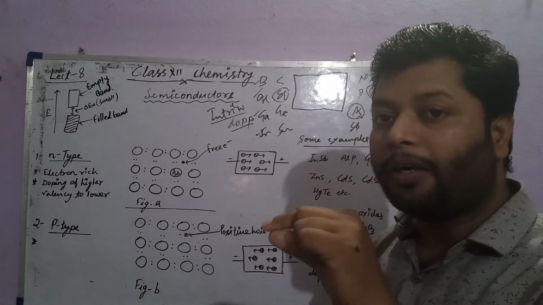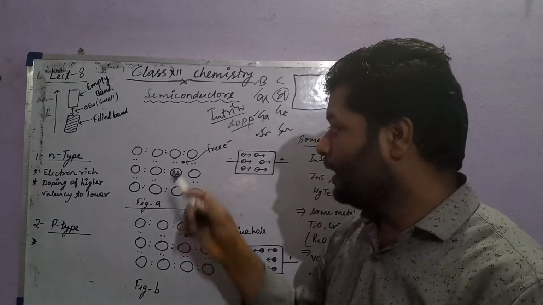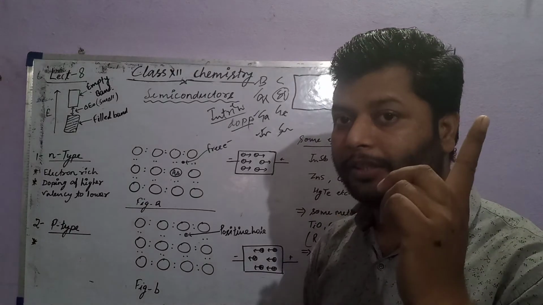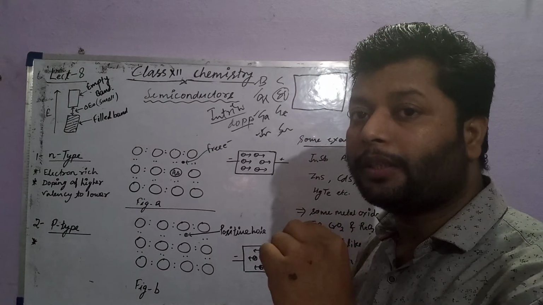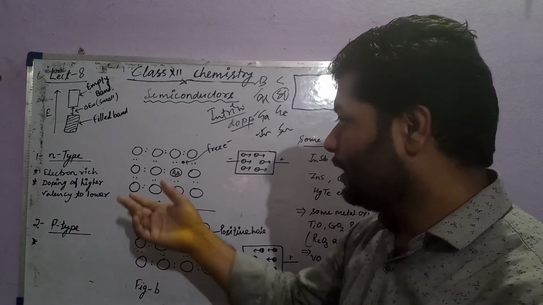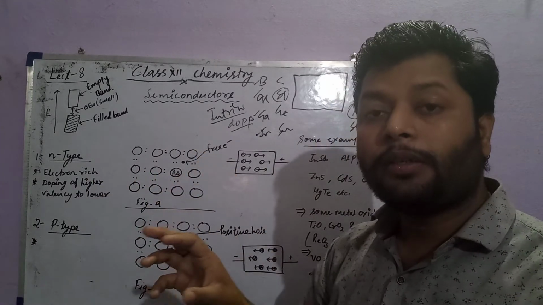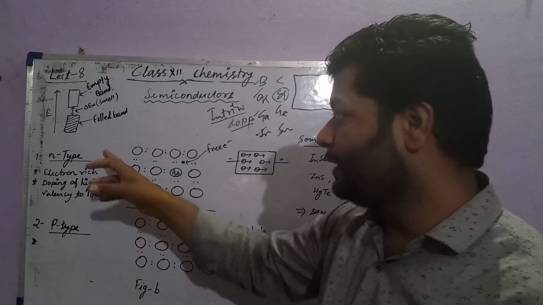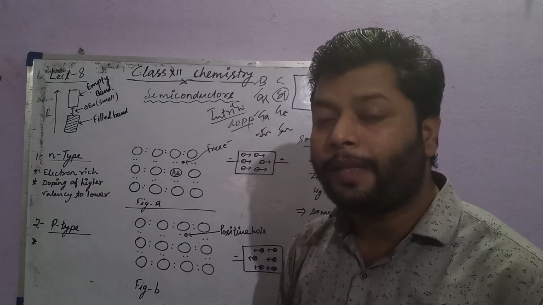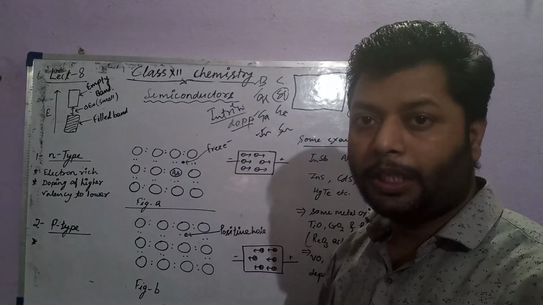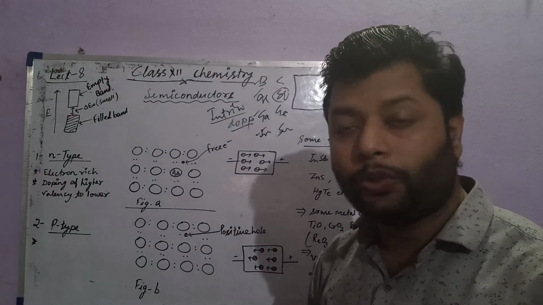This is called electronic imperfection. How do we get that? An electron-rich or n-type semiconductor is obtained by doping a material from the higher valency to the lower valency.